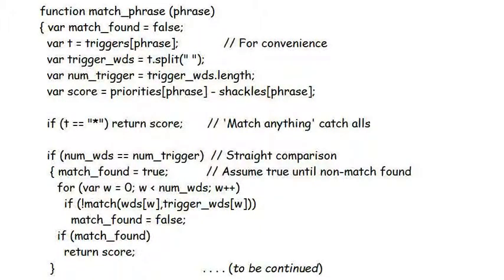Assuming that isn't the case, the next step is to perform a word-by-word comparison to see if all the words match between phrase and input. This is done by setting match found to true, i.e. assuming they do match, and then comparing the words individually, and as soon as a pair of words are found that don't match, match found becomes false.